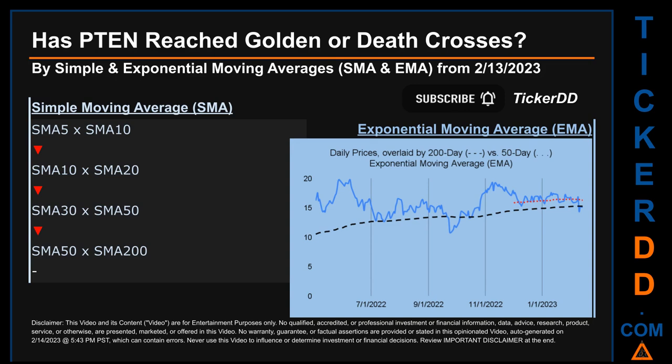Continuing with SMA, we looked across the 5 to 10, the 10 to 20, and the 30 to 50-day ranges to see if golden and death crosses had been reached. We found death cross signal for the 5 to 10, the 10 to 20, the 30 to 50. We could not find either golden cross or death cross signal for the 50 to 200.